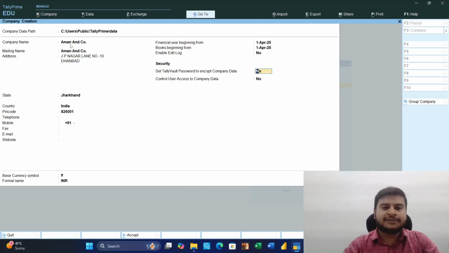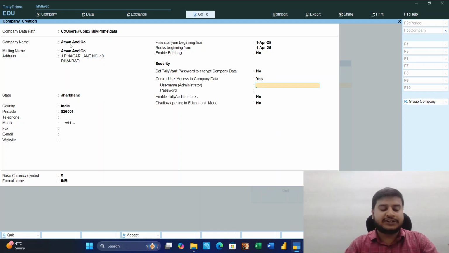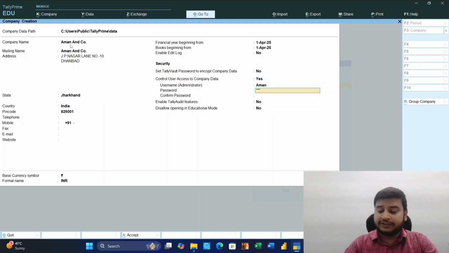Now the vault password. Security is very important in our day-to-day life and in organizations also, for protecting our data. We will not put a vault password, but control user access: yes, I will choose this option, with a username. I am putting my name only as the username, and the password is 1234.